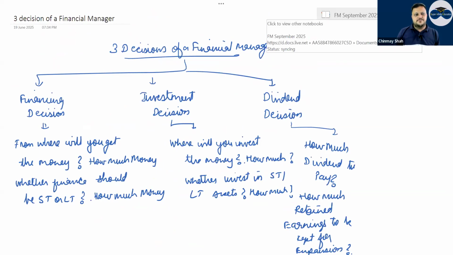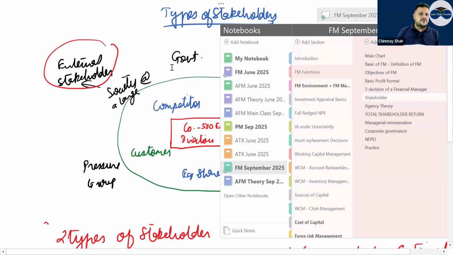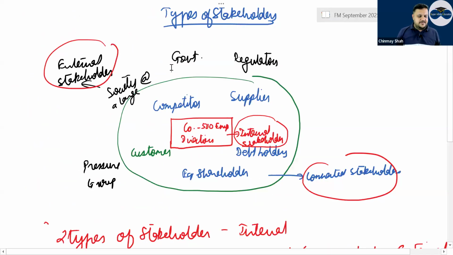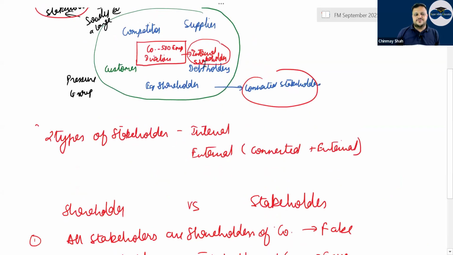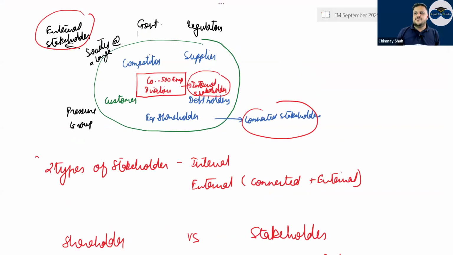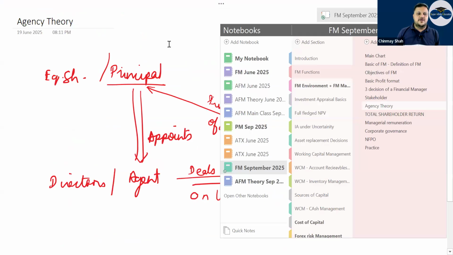From where will the money come? Financing decision. Where will it be invested? Investment decision. And at the end, dividend decision. Stakeholders are internal, external, and connected. Internal are directors and employees. Competitor, supplier, debt holder, equity shareholder, and customer are connected. Then you have government, regulator, society at large, and pressure groups as external. All stakeholders are not shareholders in a company, but all shareholders are stakeholders in the company.